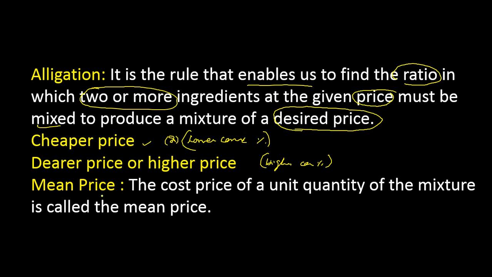Okay. Mean price. What is mean price? The cost price of a unit quantity of the mixture is called the mean price. It means how much it costs per unit. That is what mean price is. It is nothing but the average price. Let us see one example.